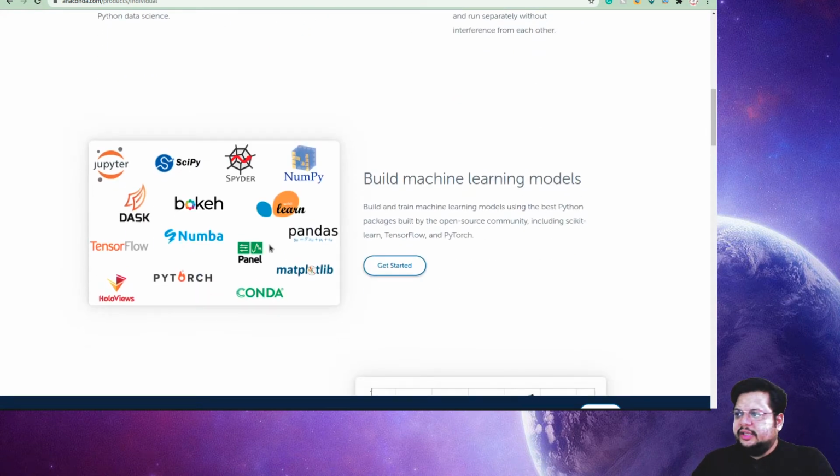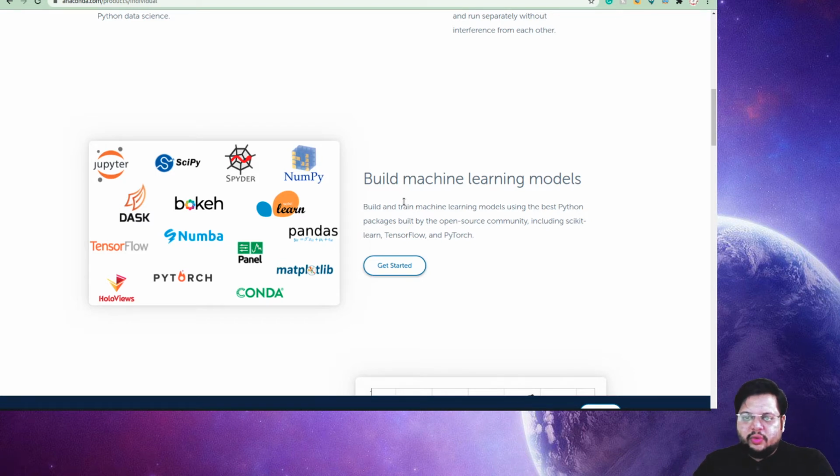Now if you see here, it says build machine learning models. These are most of the packages, where Jupyter and Spyder are the IDEs on which you can type your code, whereas SciPy, NumPy, sklearn, TensorFlow, PyTorch, Conda and Matplotlib are all libraries.